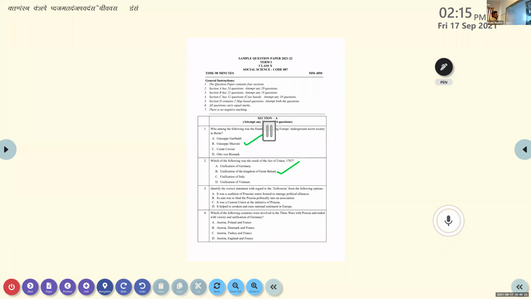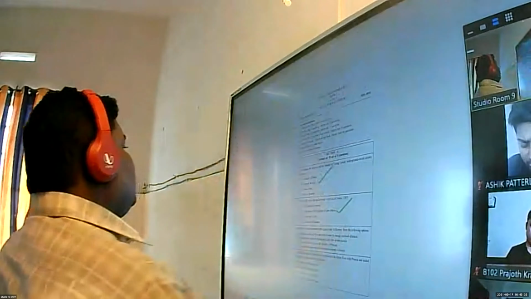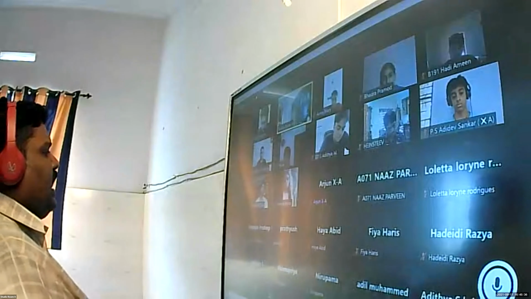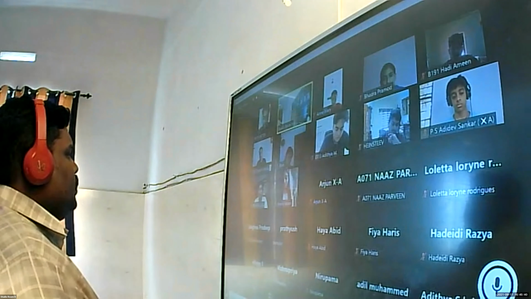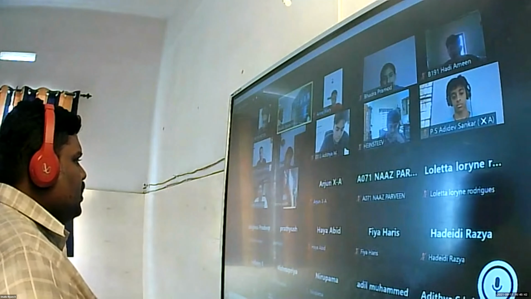Mark that. Third one: identify the correct statement with regard to Zollverein from the following options. Can anyone tell me, the word Zollverein is connected with what?